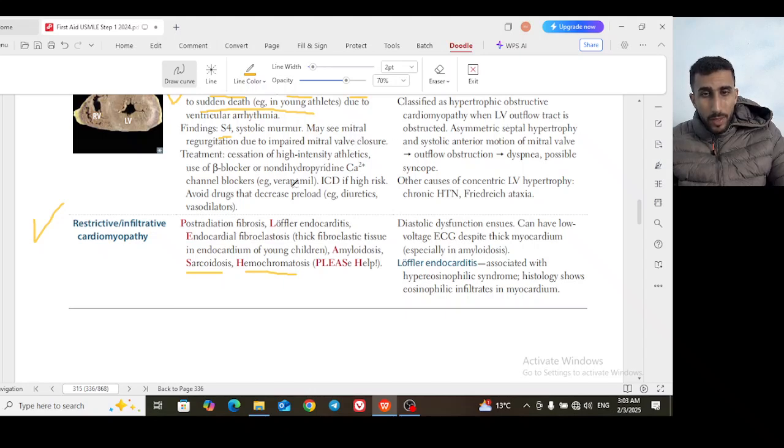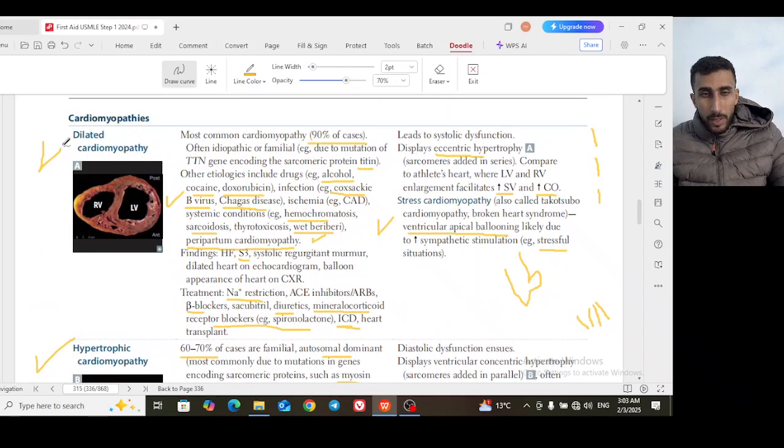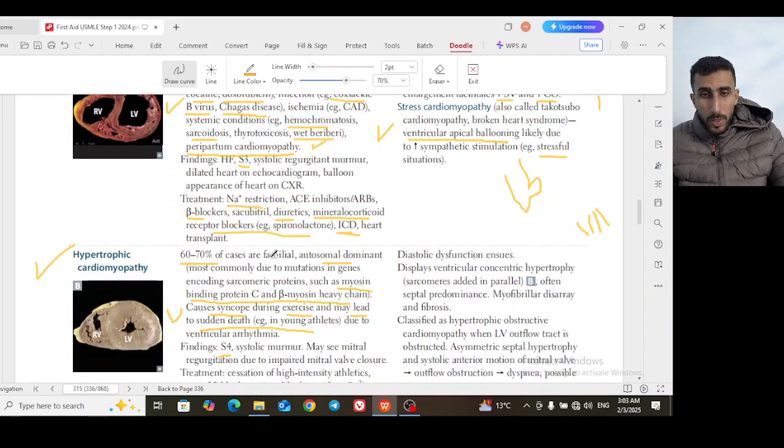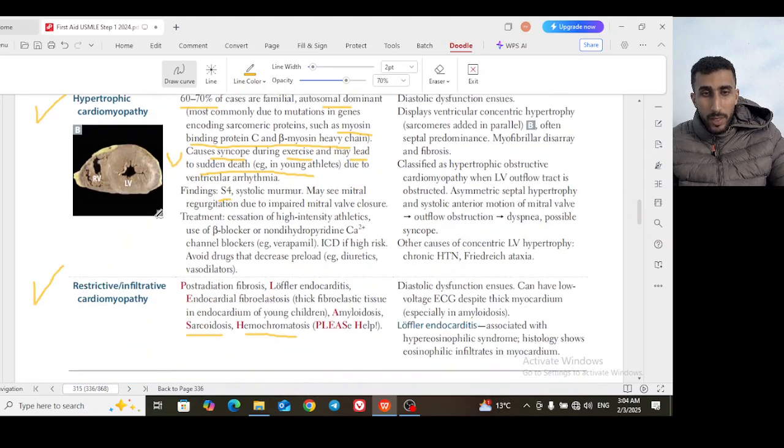So for the treatment here, it is not like dilated cardiomyopathy. Remember, in dilated cardiomyopathy, the main treatment is to decrease the fluid within the circulation. You have to restrict sodium, and give diuretics and mineralocorticoid receptor blockers. But here in hypertrophic cardiomyopathy, if you do that, you may make your patient die.